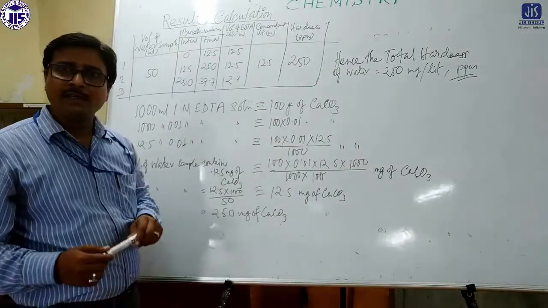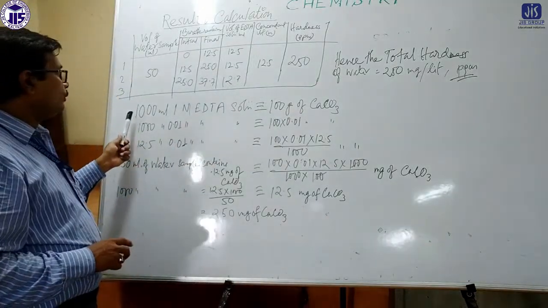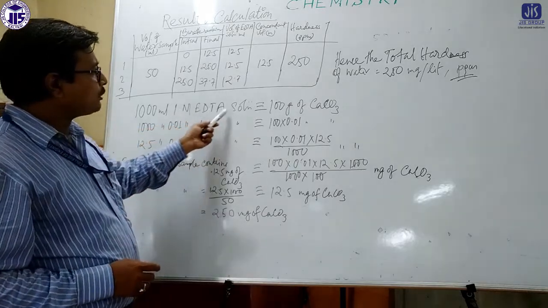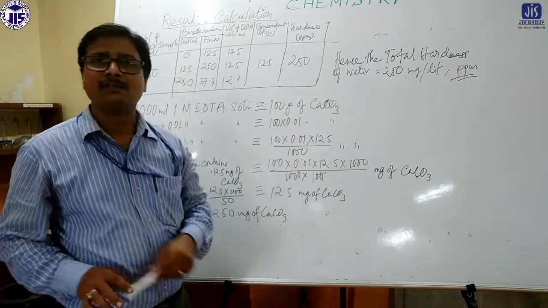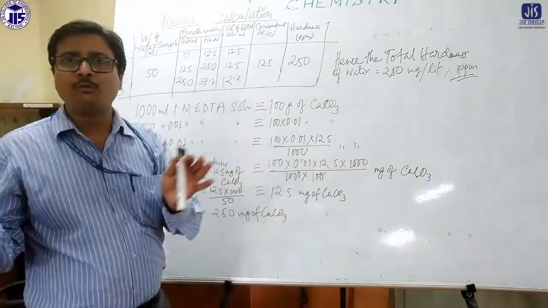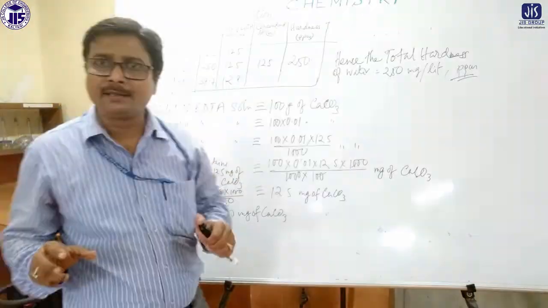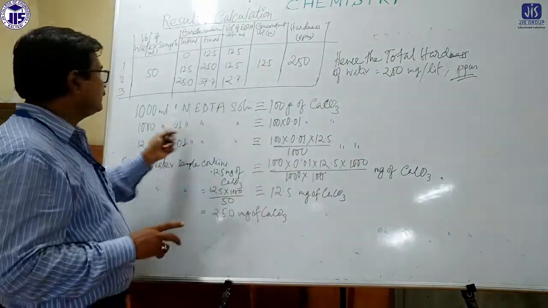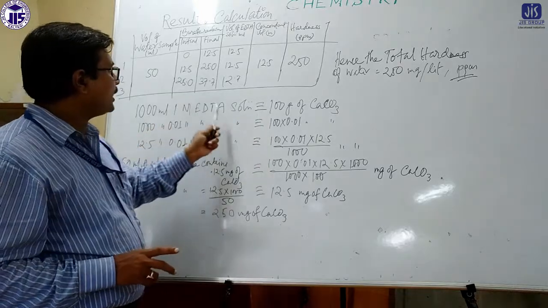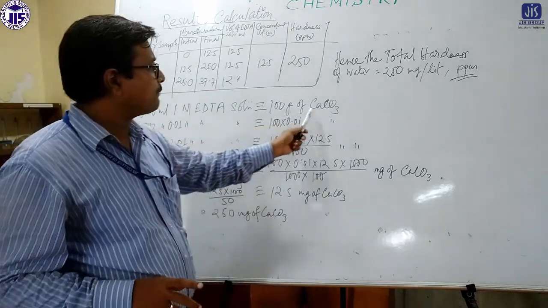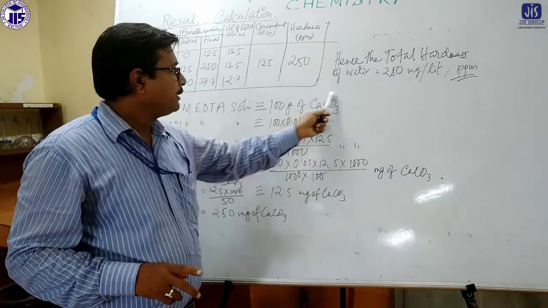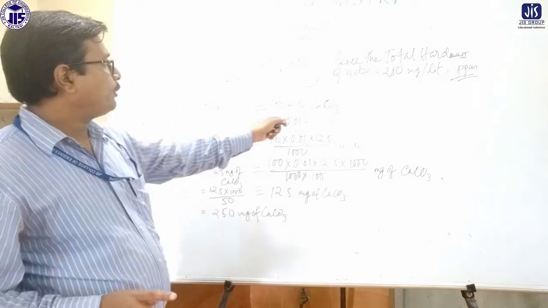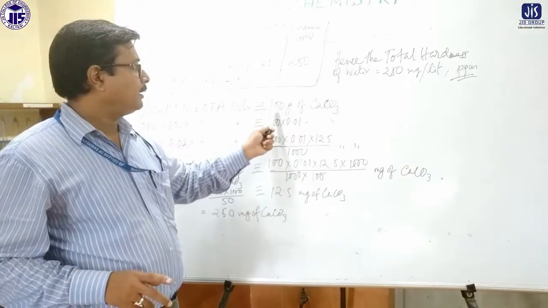Now the calculation is also very easy. If you write it in that manner, 1000 ml of 1 molar EDTA solution is equivalent to 100 grams of CaCO3. You know equivalent amount of acid reacts with equivalent amount of base. You are familiar with that term. This is the equivalent sign. Why 100? Because we are taking molar, and the molecular weight of calcium carbonate is 100.